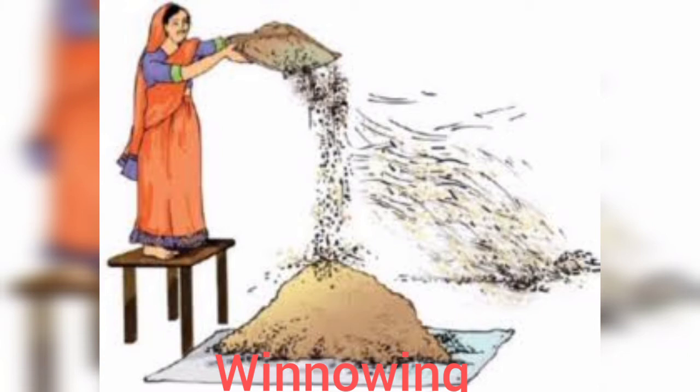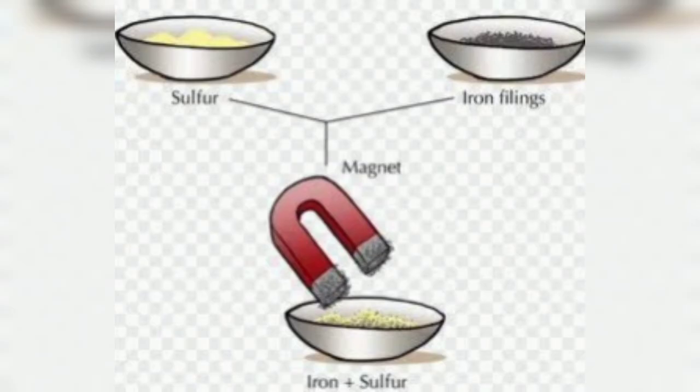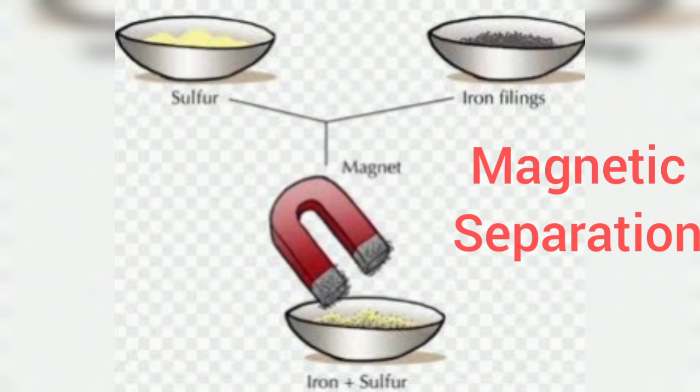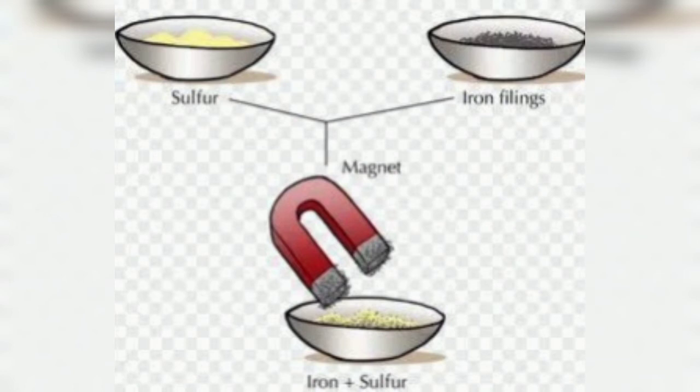Magnetic separation is, listen here, see this picture. We have the iron plus sulfur mixture. What is happening? We are showing a magnet so that the iron filings get attracted to the magnet and the sulfur will remain in the vessel. All the iron filings will get attracted to the magnet, so that we can separate the iron filings and sulfur using magnetic separation. So you are clear about all these 4 methods.